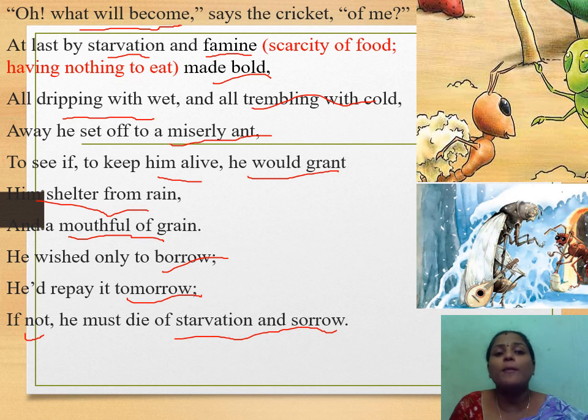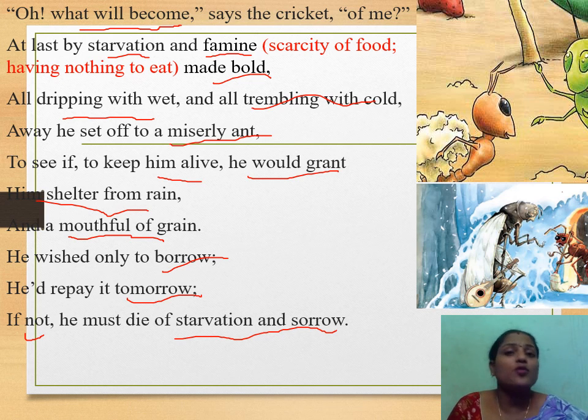Away he set off to a miserly ant. Finally he went to the miserly ant. Miserly means very tiny. He went to see if the ant would keep him alive and grant him shelter and a mouthful of grain. So he asked, please give me shelter from rain and please give me a mouthful of grain. He wished only to borrow. The cricket was not thinking of taking it for free, but wanted to borrow it and repay it tomorrow. If not, he must die of starvation and sorrow.